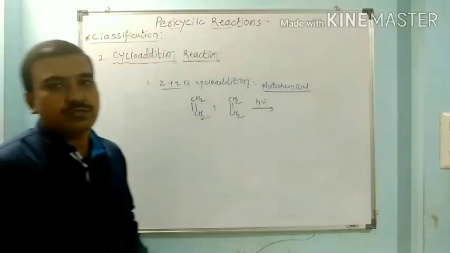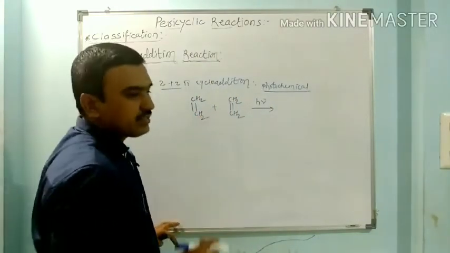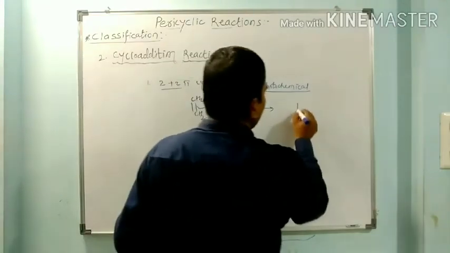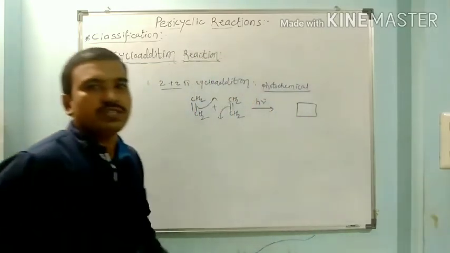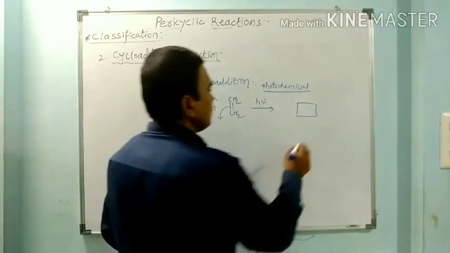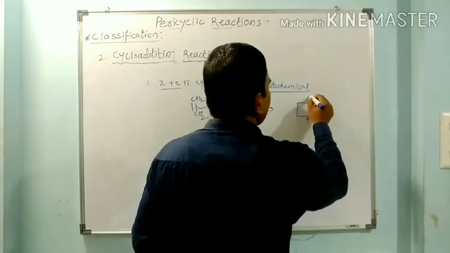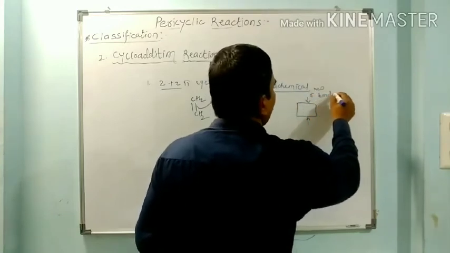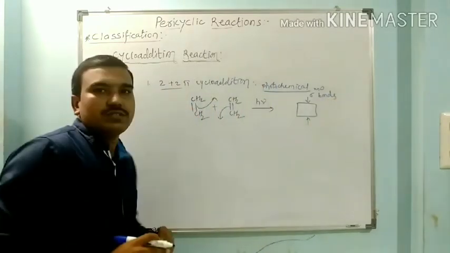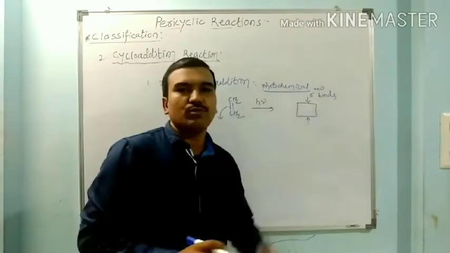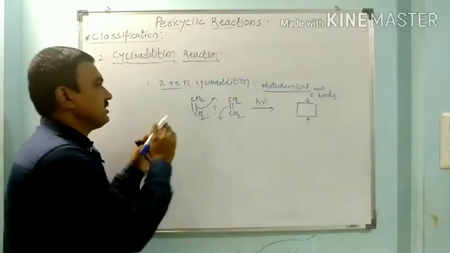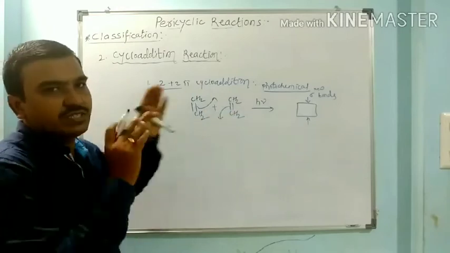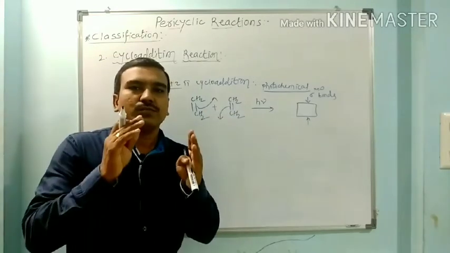These reactions cannot happen thermally. So when ethylene reacts with another ethylene molecule, we get the formation of cyclobutane. Here two new sigma bonds are formed. This is one sigma bond, this is the other sigma bond. So these are the new sigma bonds. Two pi bonds are lost and two new sigma bonds are formed in the cycloaddition reaction. This is a 2 pi plus 2 pi cycloaddition, which takes place by using photochemical reactions.